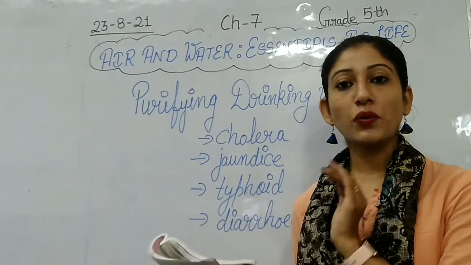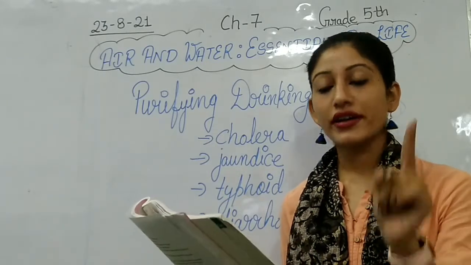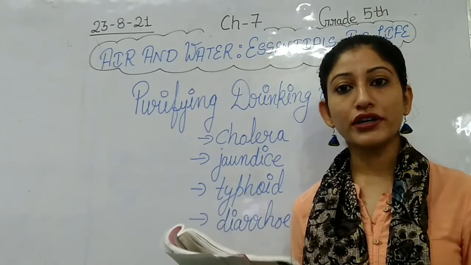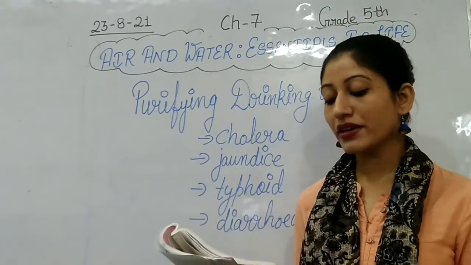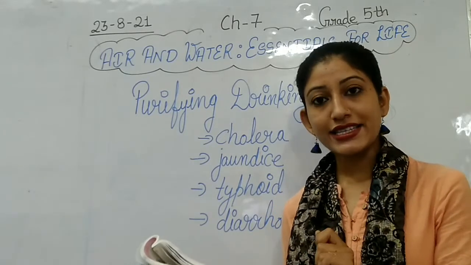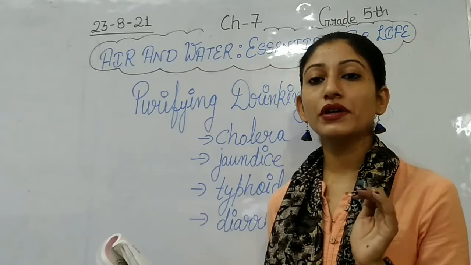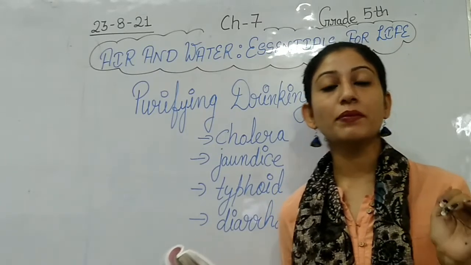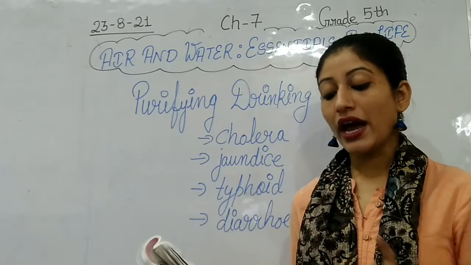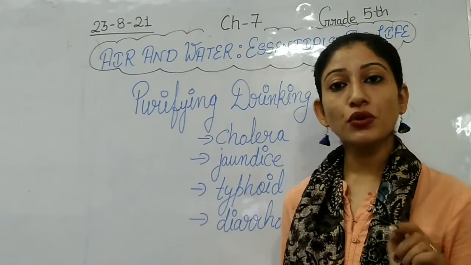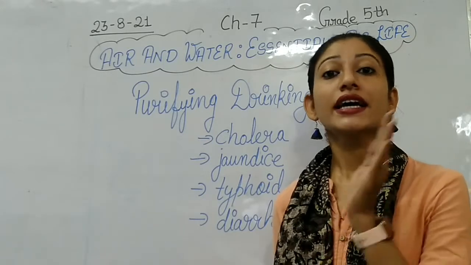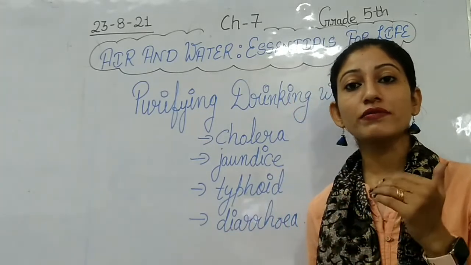Another thing that is required for cleaning water is that water should be treated with certain chemicals like potassium permanganate, chlorine, etc. What we have to do? We must clean the water by putting some chemicals like potassium permanganate and chlorine. And why are we using these chemicals? So that we can purify our water, so that these chemicals can kill the germs and the water becomes suitable for drinking, right?